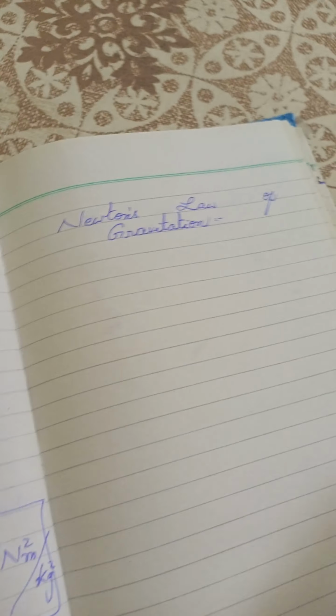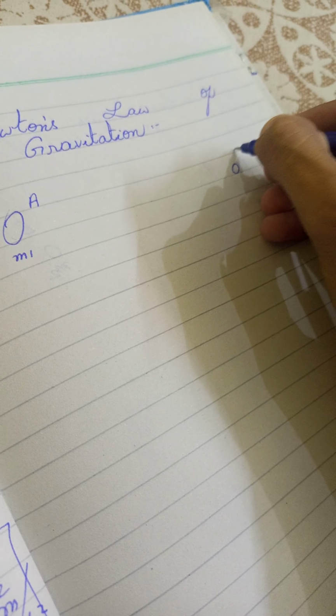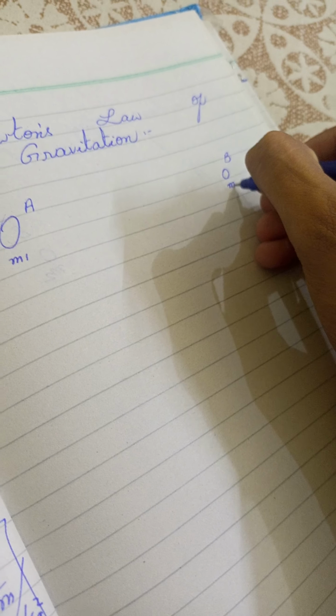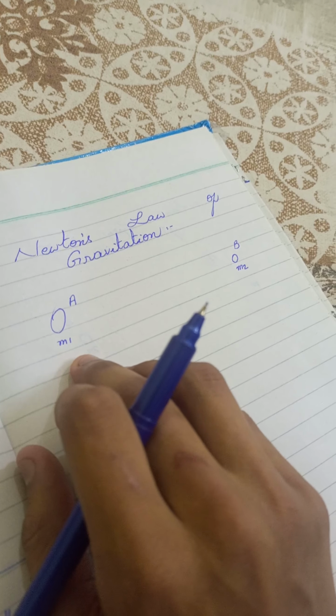Firstly, suppose this is object A, which has mass 1, and this is object B, which has mass 2. So first you have to understand that these are object number 1, which has mass 1, and object number 2, which has mass 2.